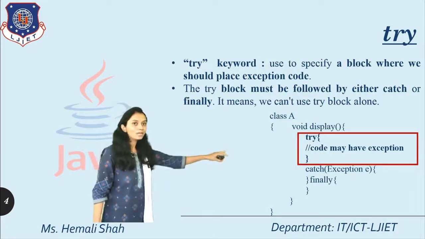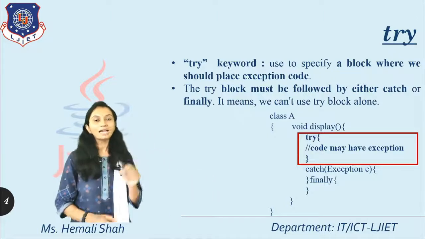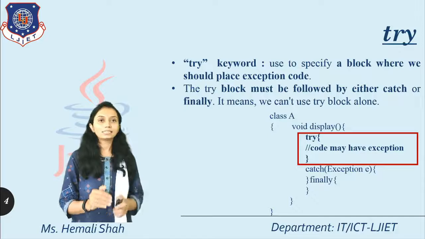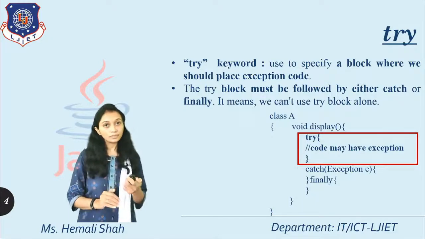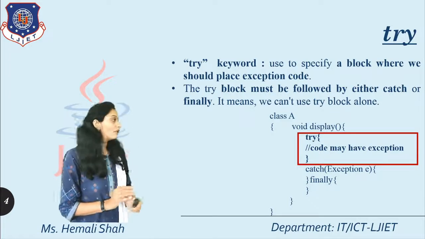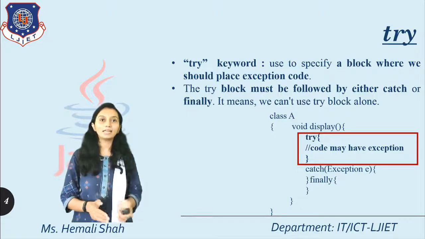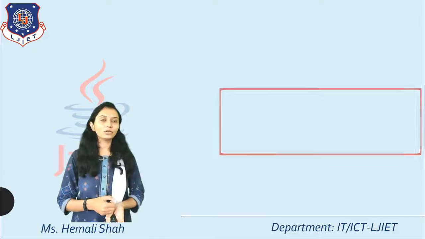This try basically has a start block with start curly braces and end curly braces, which indicates it is a try block. A try block may generate an error at runtime. Now this try must be followed by catch or finally. The syntax of catch and finally I am going to cover continuously in this video lecture.